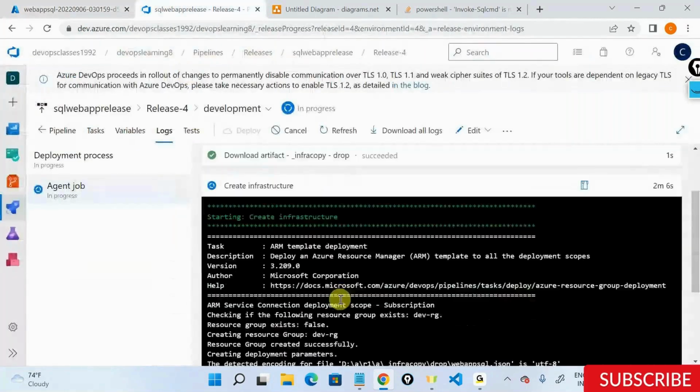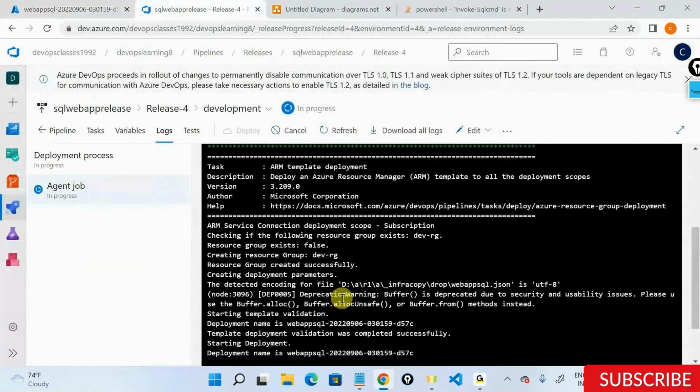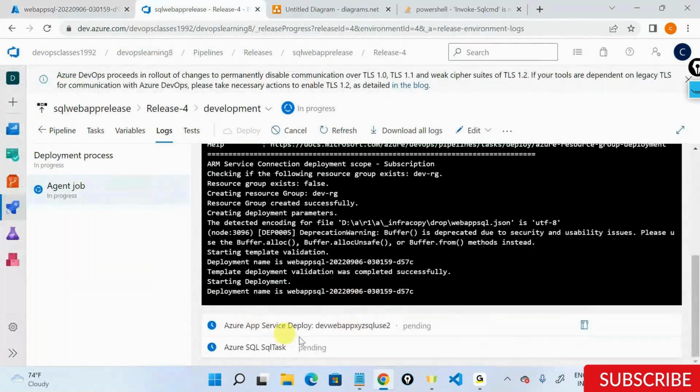And everything is now coming from a pipeline. It will take about 2 or 3 minutes, and after that it's going to deploy the code onto that particular dev SQL or the dev web app, and then it's going to release, or let's say, use that particular SQL file and deploy it onto your SQL server out here. So this is what it's going to do end to end.